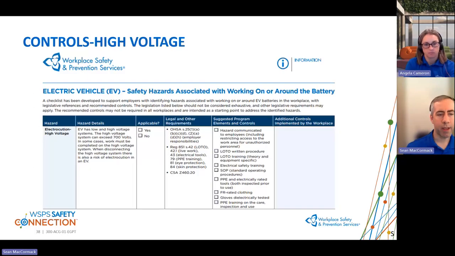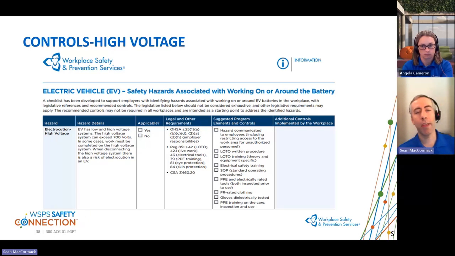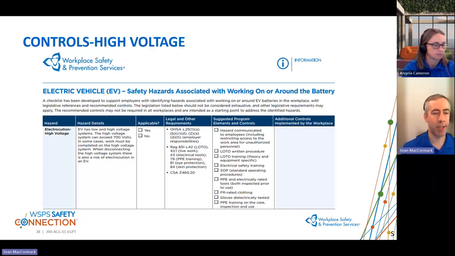Okay, and here is just an excerpt from what the job aid checklist looks like. So again, it's being identified, like Anne said, to help support employers with identifying, assessing, and controlling the hazards with EV batteries, because especially in things like collision and recycling, there is a whole brand new set of hazards that employers have not previously had to deal with or have dealt with at a very low level before.